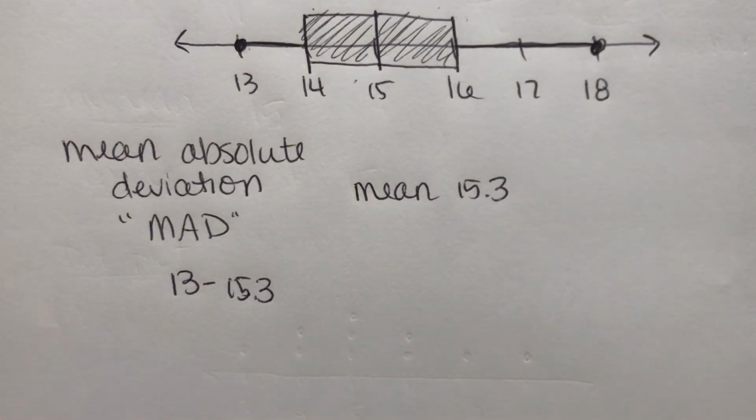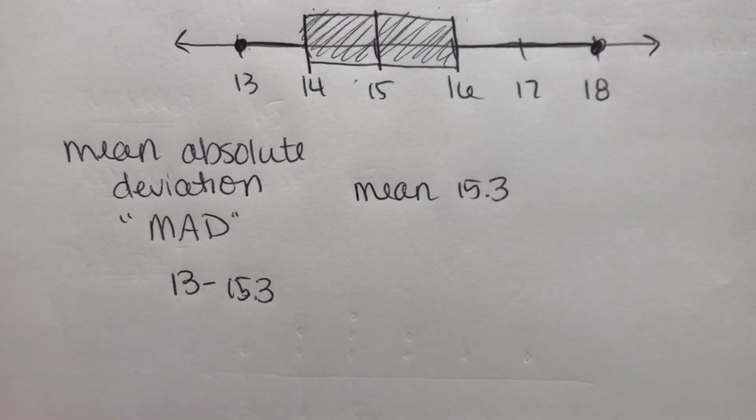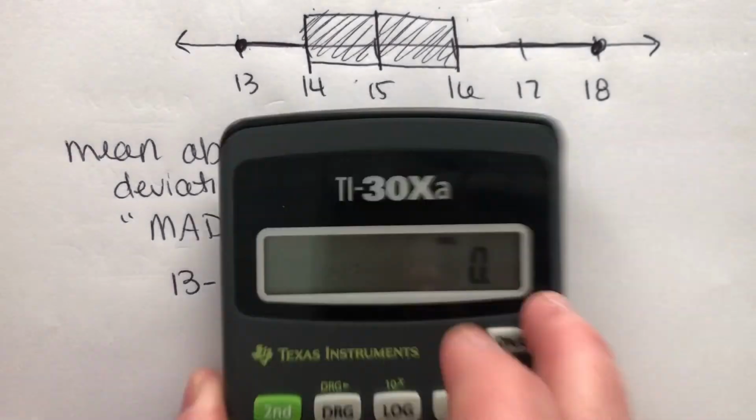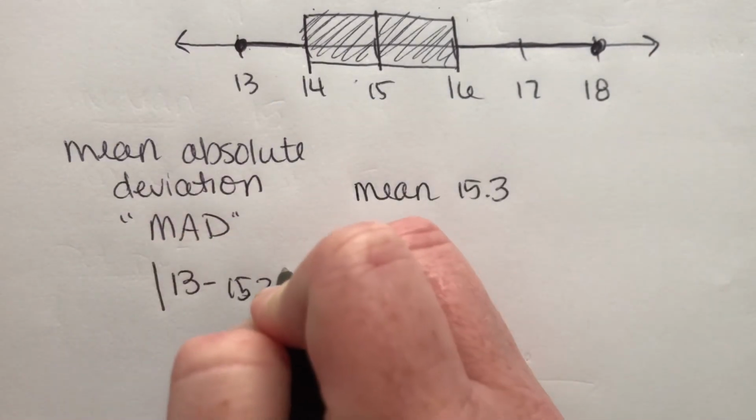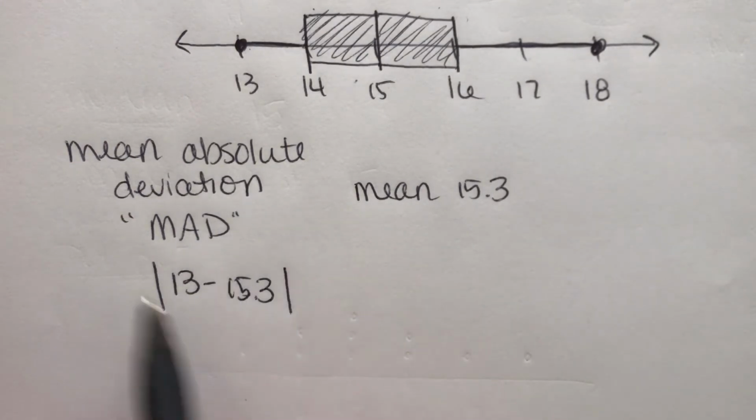And I don't really care if they're positive or negative. I'm not concerned about where they are on a number line. I'm just concerned about how far apart the spread is, right? So whether this is positive or negative doesn't matter. I just want to know how far apart it is. So that's why we put absolute value around it. We don't care if it's negative. Just ignore the negative sign. We just want to know how many units different they are.